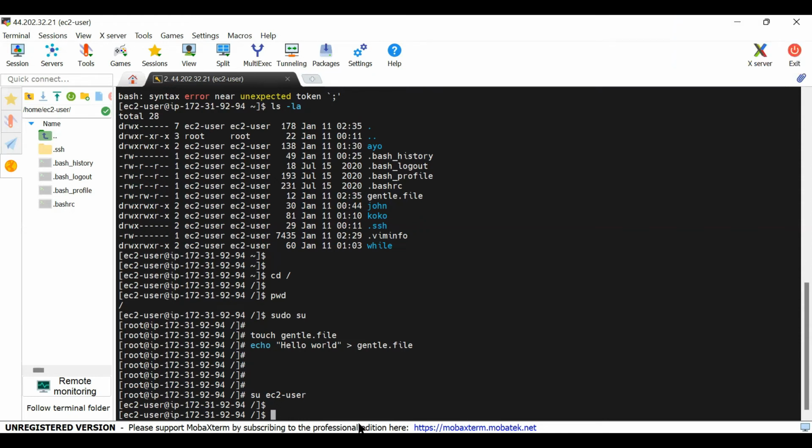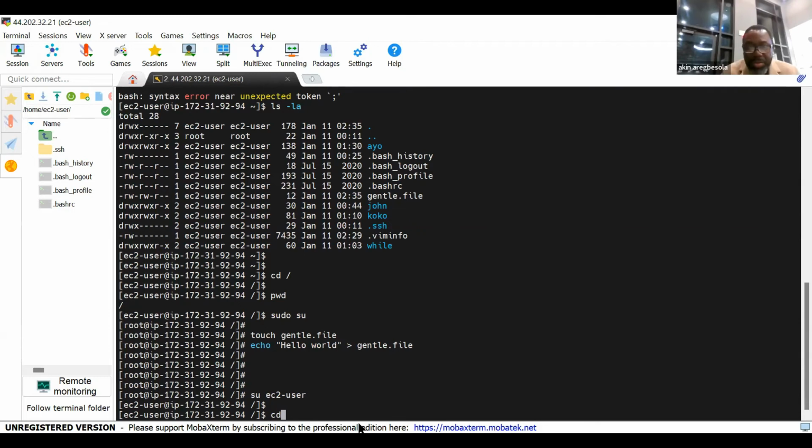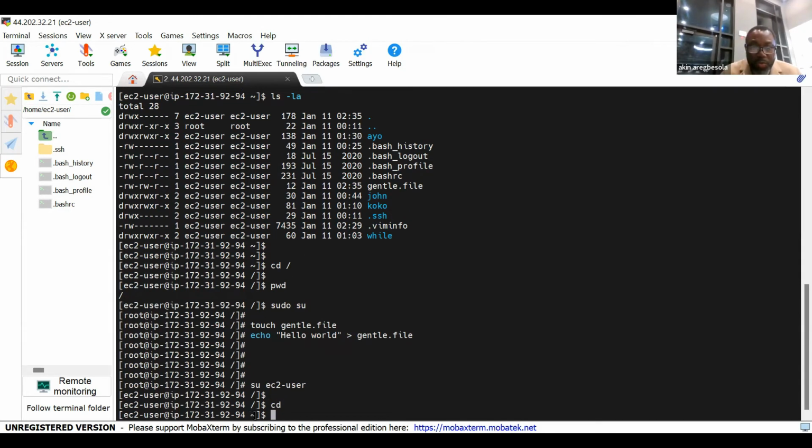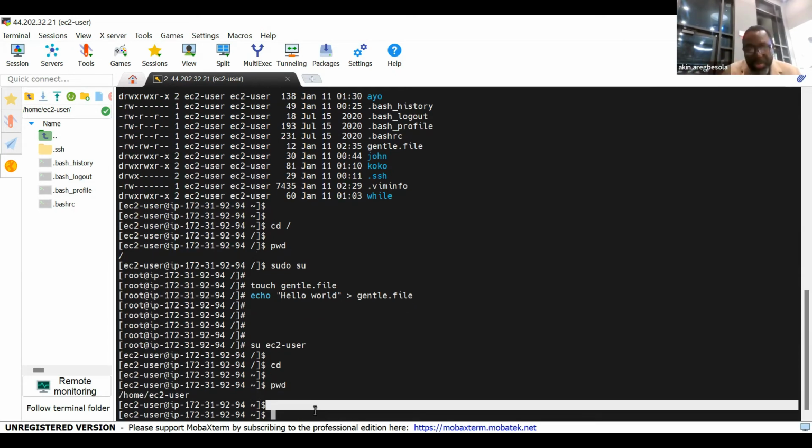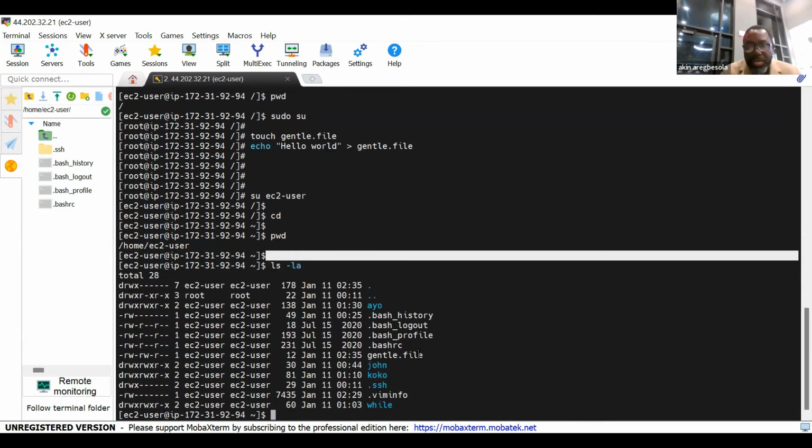What's the command for that one? Just cd will take you to your home folder. If you print the working directory, you are going to see that you are now in the EC2 user's home. Yes, this is where you want to be. So you are in the correct spot now. ls -la, you are going to see that file. Yes, you are here now.